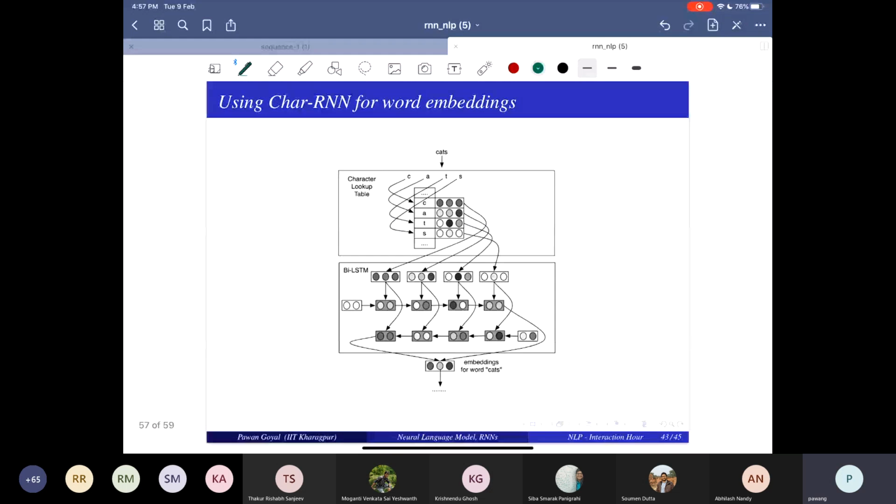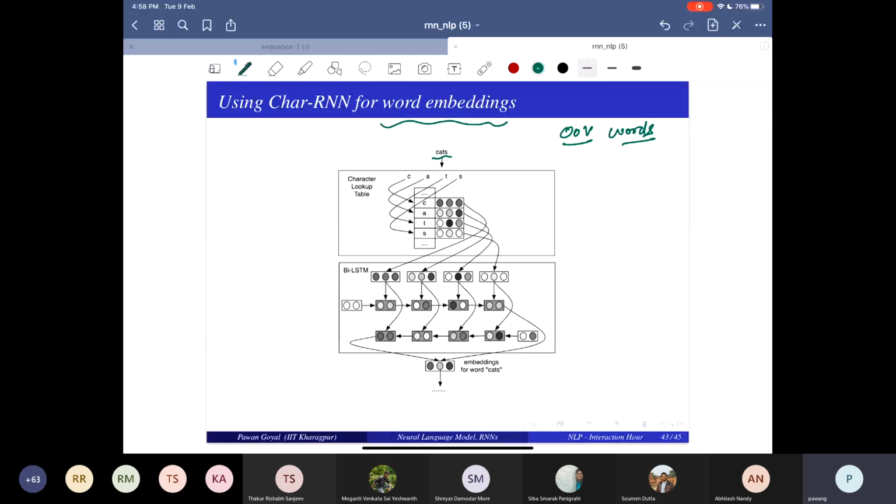So there is one more application for this RNN, and this is one of the things I was talking about when I was discussing word embeddings. The idea is: how do you handle out of vocabulary words? Words that are not in your vocabulary, some new words that are coming up. What you can do is say, okay, I don't know their embeddings, but can't I use a function to compute their embeddings?